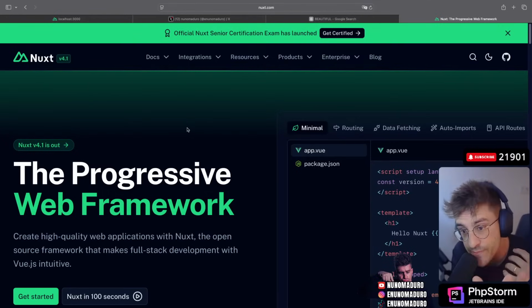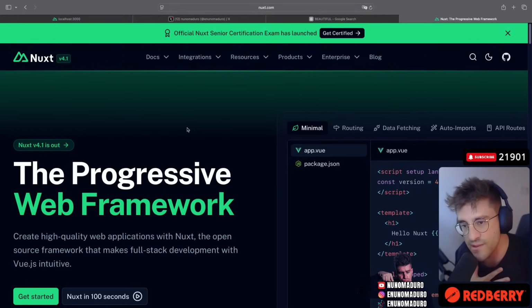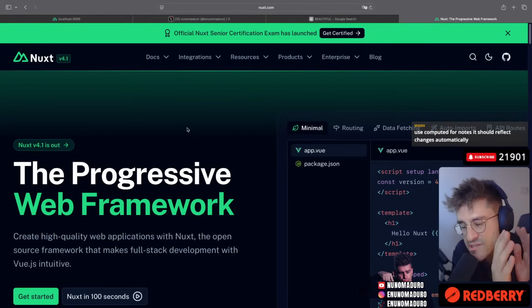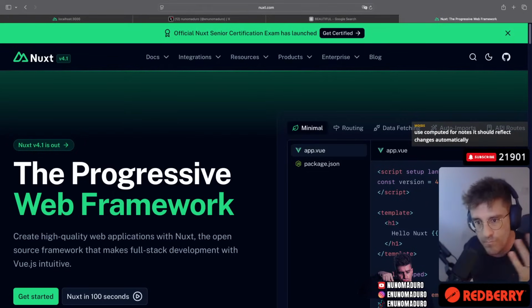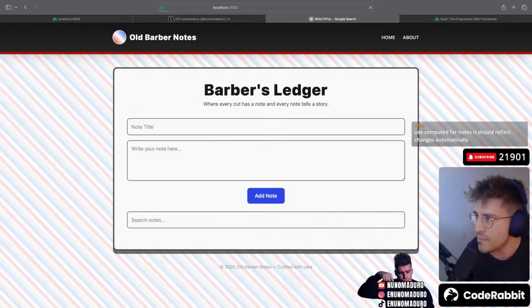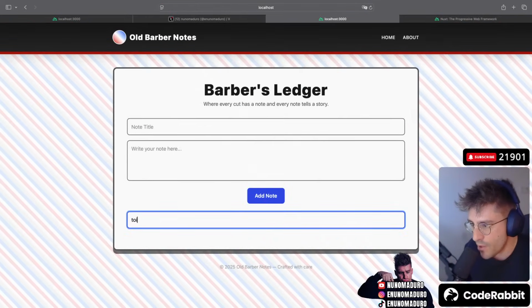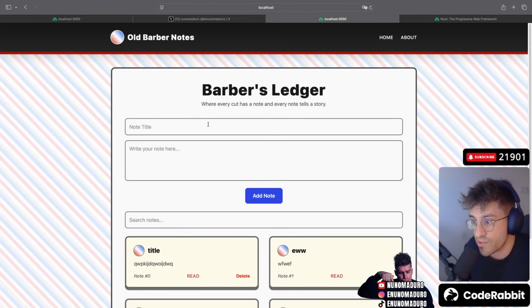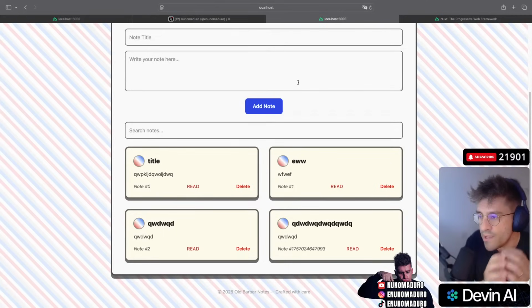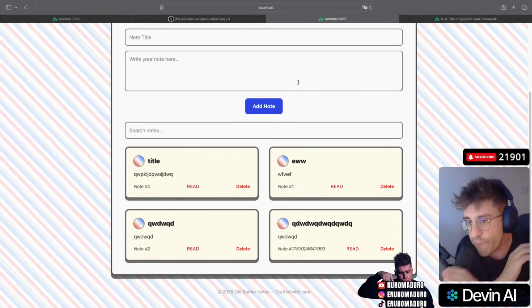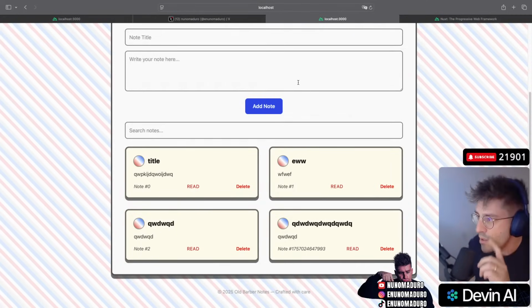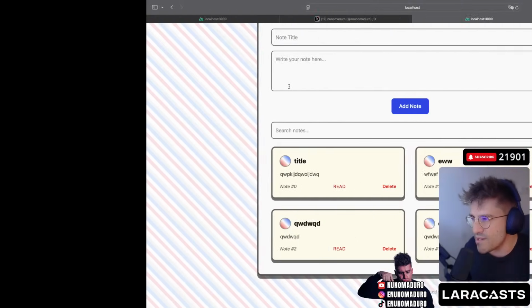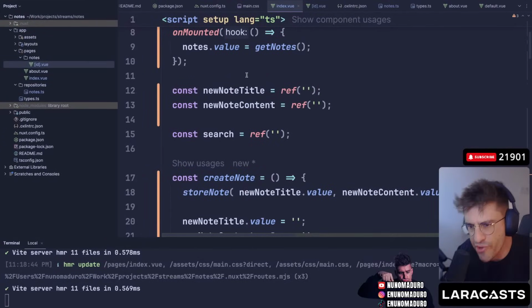And today, I have literally tried things that I've never tried before. So now I know how NUXT feels because I have typed with my hands this entire application. Obviously, this is not the best app ever, but it's functional. It's literally working. I have an about page. I have a home page. I can search stuff, and I have typed everything with my hands. I know how I've built this, and I could have built something like this again. And what do I think about NUXT in general after I've worked with many frameworks in my life?